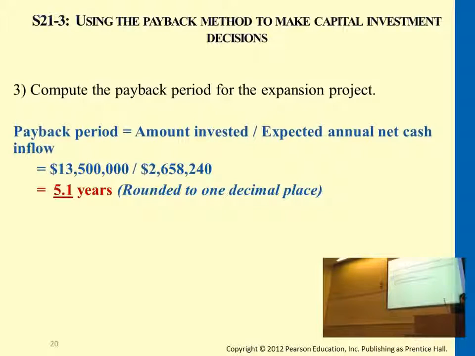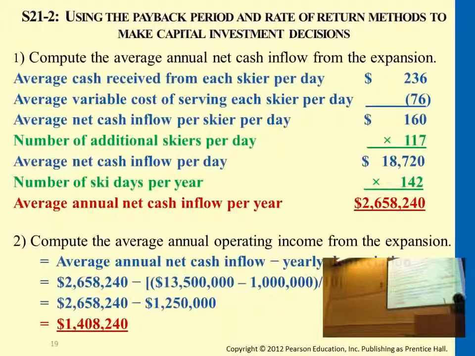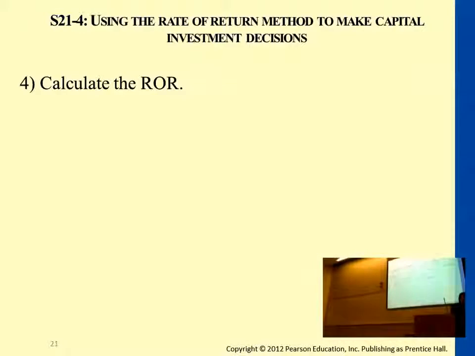Okay, what about rate of return? Rate of return, we will be using the operating income, which is the one we got, and then divided by 2, right? So the initial cost plus the residual value of $1 million divided by 2 will give you the rate of return.